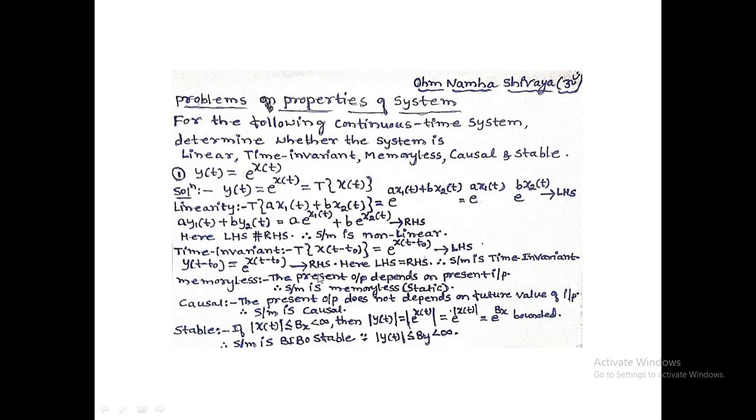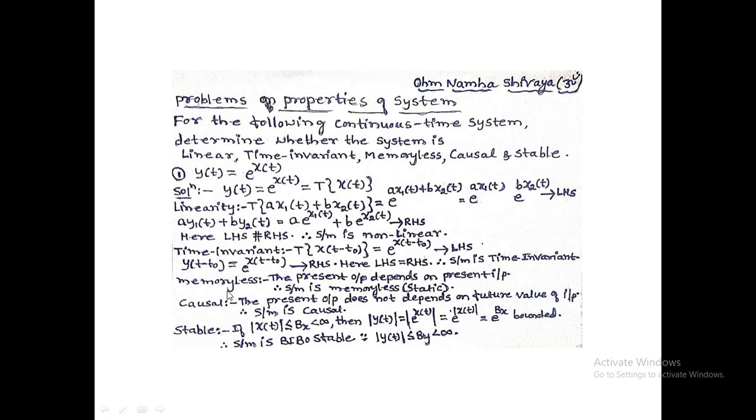This is LHS. RHS: in the previous slide we discussed the RHS of the time invariant is y of t minus t naught. So y of t is given here. I have to calculate y of t minus t naught. Wherever we have t, replace it by t minus t naught. Therefore, that is equal to e to the power of x of t minus t naught. This is RHS. Comparing LHS and RHS, LHS is equal to RHS. Therefore, the system is time invariant.